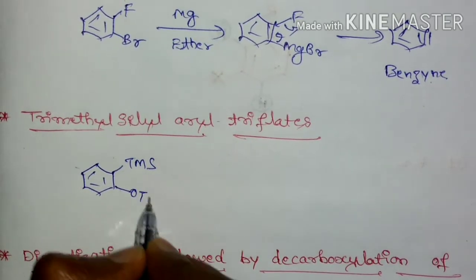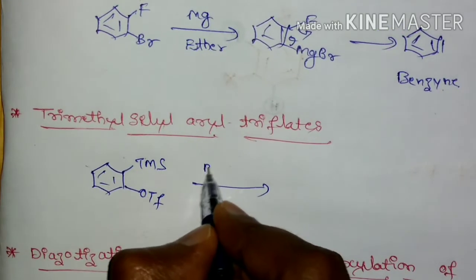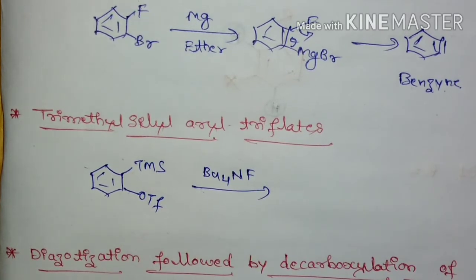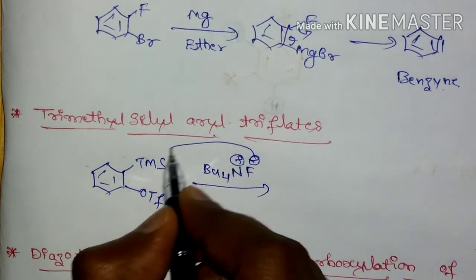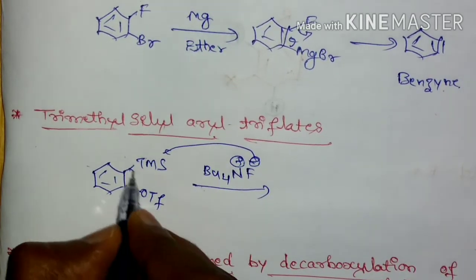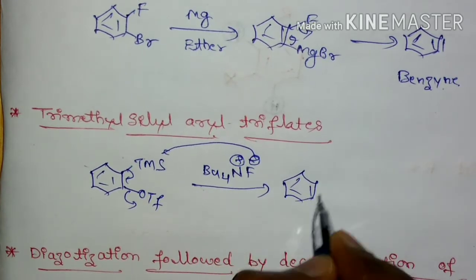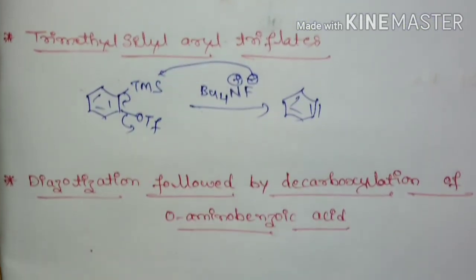Trimethylsilyl triflate, if it is treated with tetrabutylammonium fluoride, this fluoride has affinity for silicon, so the silyl group will get removed, and you are going to get the benzyne intermediate.